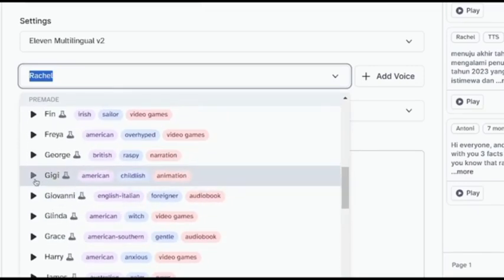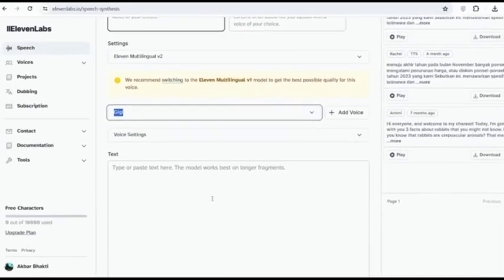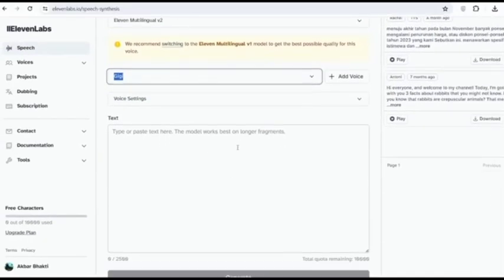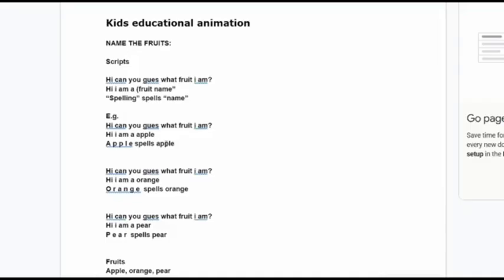So in this case, I'm going to be using Gigi just because I love how she sounds. Now, once you have the voice selected, if you want, you can adjust the voice settings. You only do this if you want, it's not necessary. And then once your voice is ready, you need to now add in the script of your animation. So I'm going to go ahead and copy the first section, which is what the apple is going to be saying.